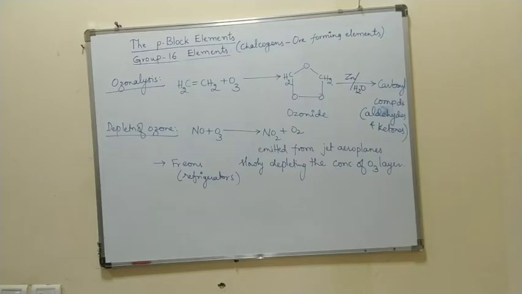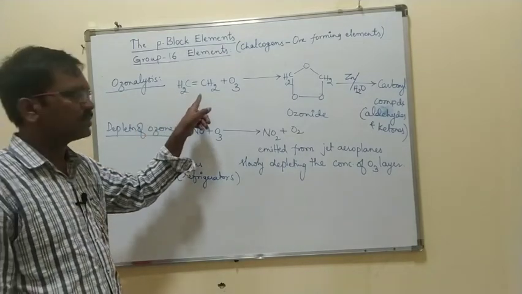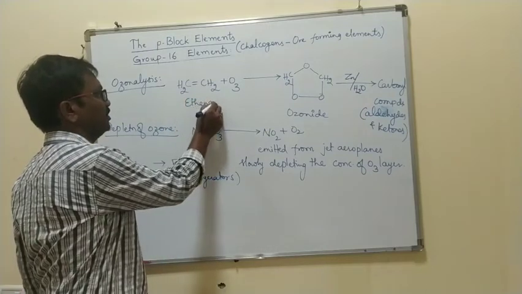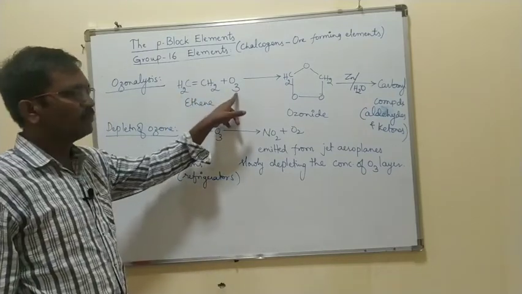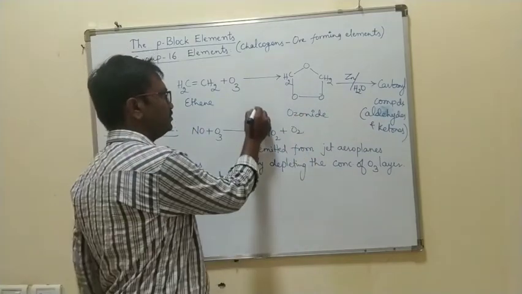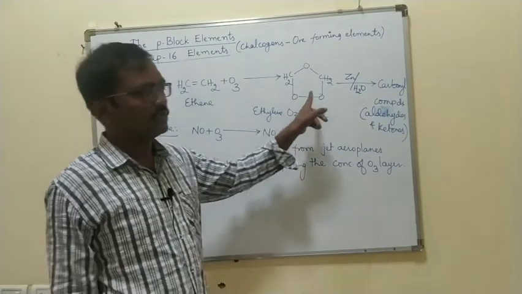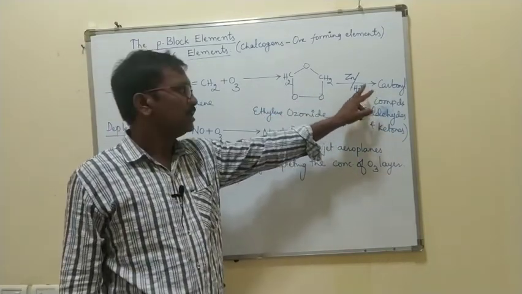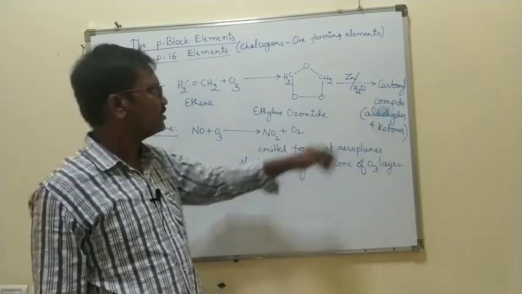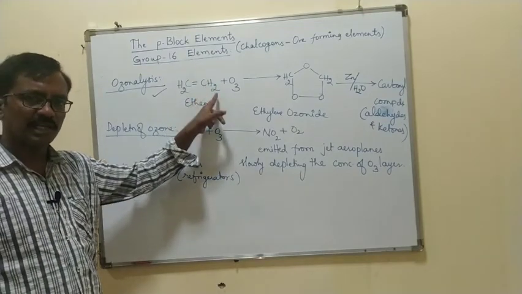You have studied the next property, ozonolysis, in the alkene chapter, right? Alkene, ethene or ethylene, reacts with ozone and generally forms ethylene ozonide. That ethylene ozonide decomposes into carbonyl compounds, that means aldehydes and ketones. You have already studied this reaction in the ozonolysis alkene chapter.